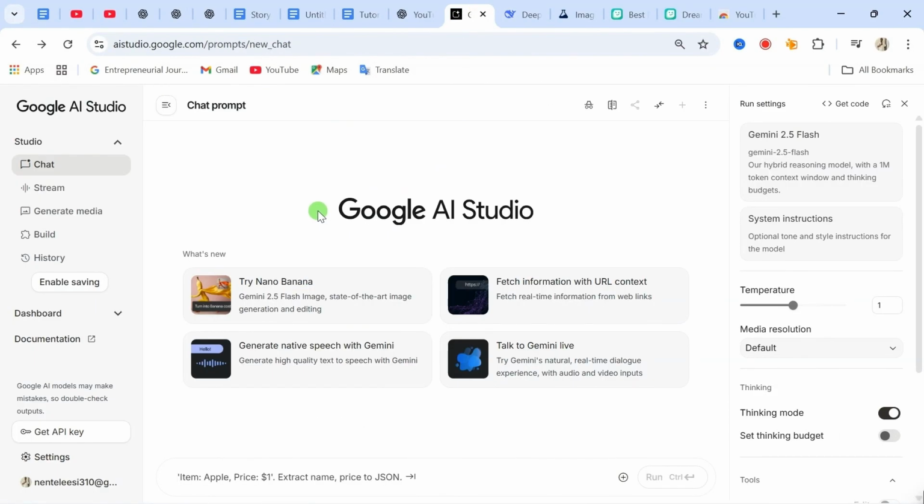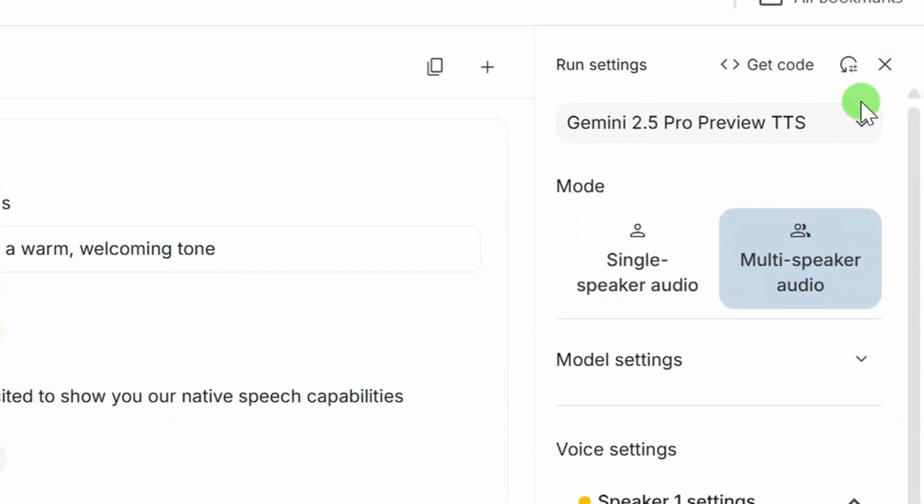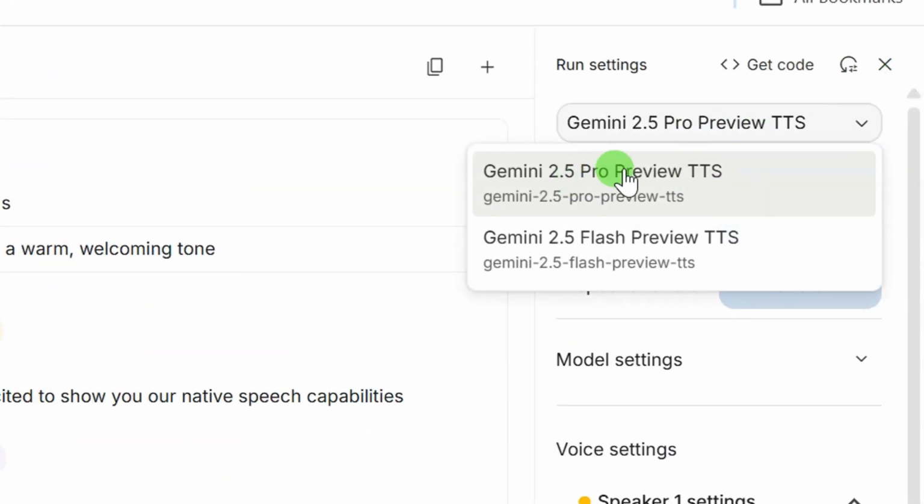Now we need to go over to this particular website. This website is totally free. You don't need to pay anything to do this. It's called Google AI Studio. When you come to this website, over here click on generative native speech. After you click on this, you need to come down here where you see Gemini. Make sure this Gemini 2.5 Pro TTS is selected.